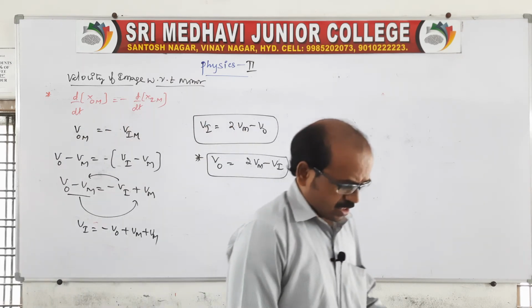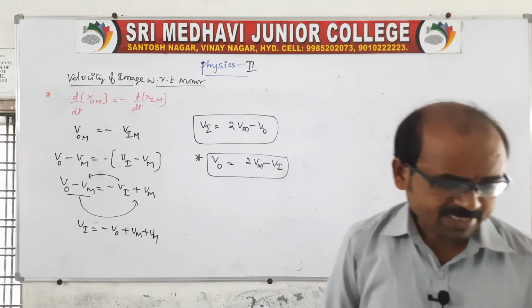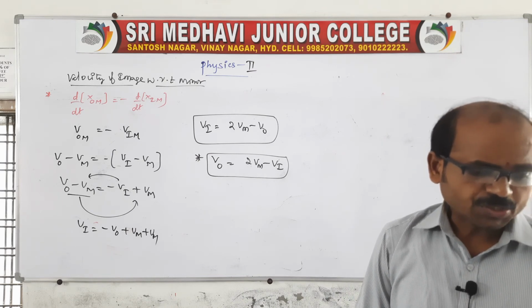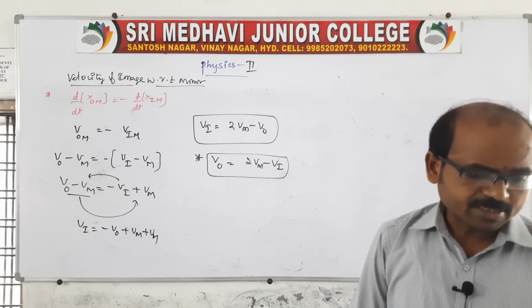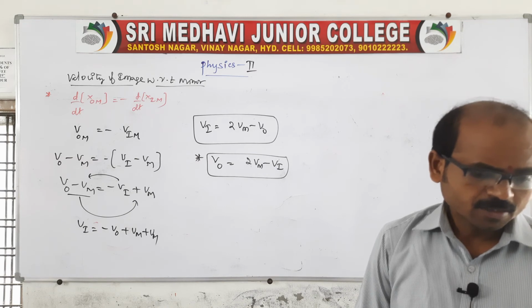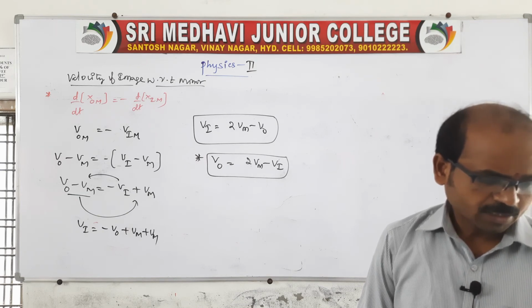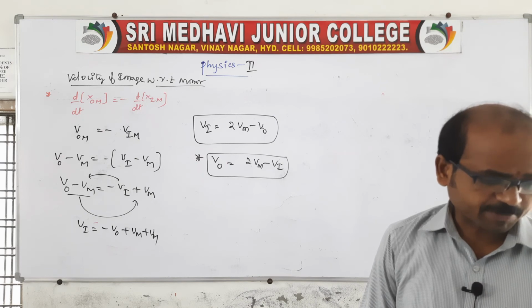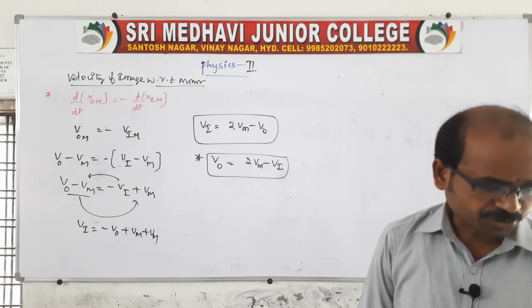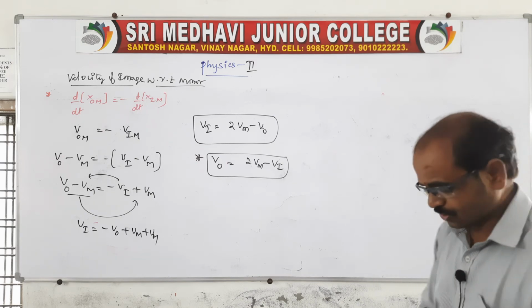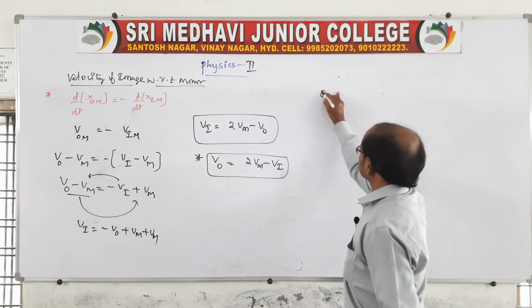Look at this: an object moves with velocity 5 meters per second towards a mirror, and the mirror moves with 1 meter per second towards the left as shown. Find the velocity of the image. The question will be given like this. It is one question.